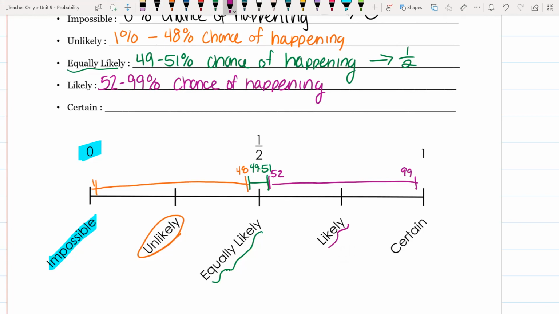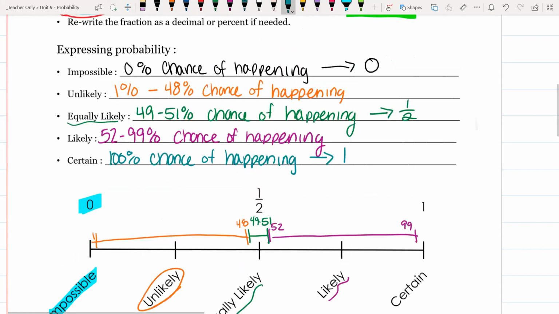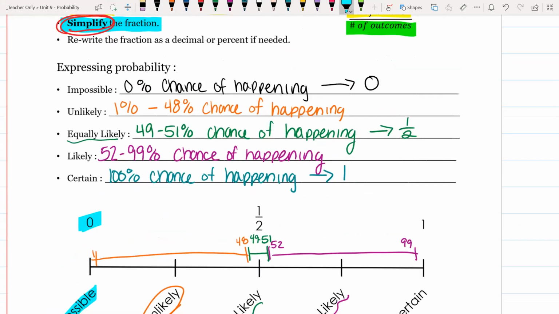And then the last one is certain. Are we certain it's happening? That's 100% chance of happening. And that, as a fraction, would be classified as 1. So impossible and certain, they have a smaller probability of happening.